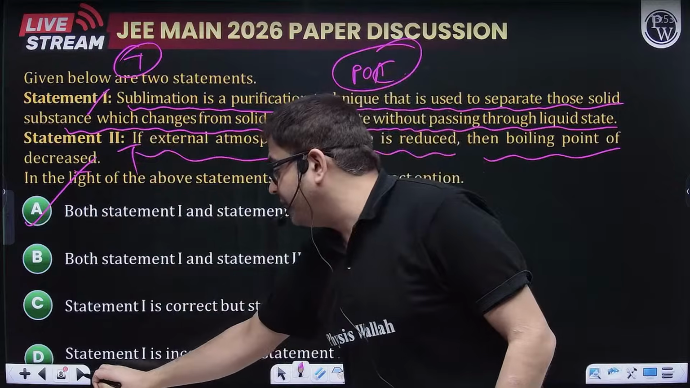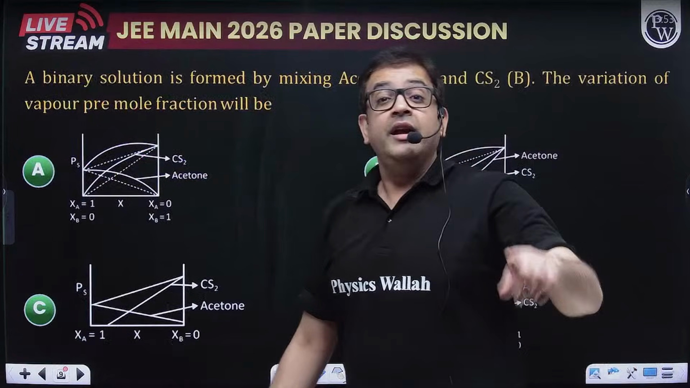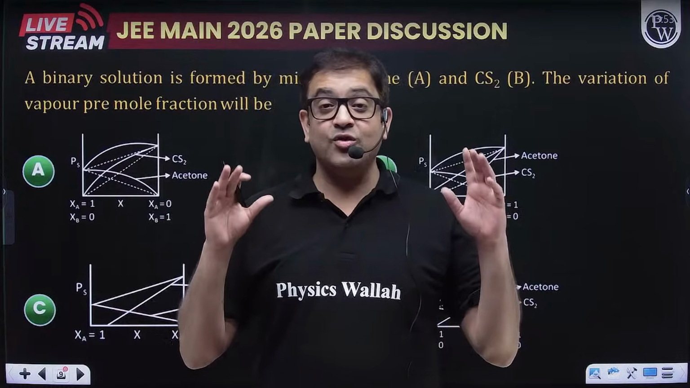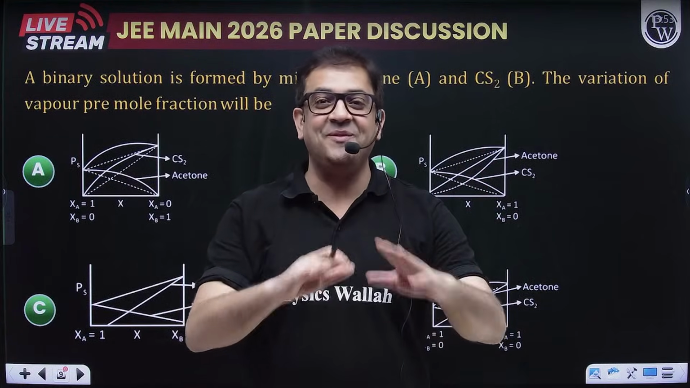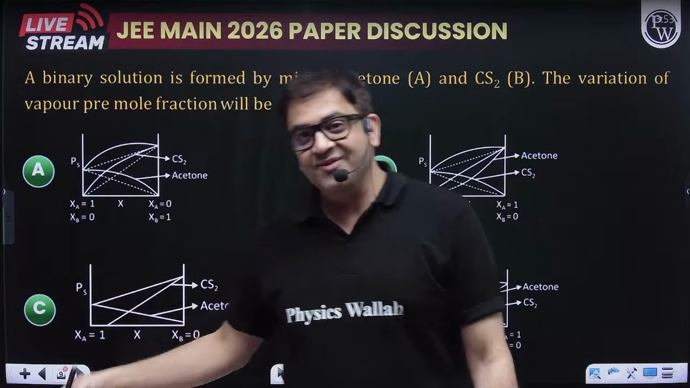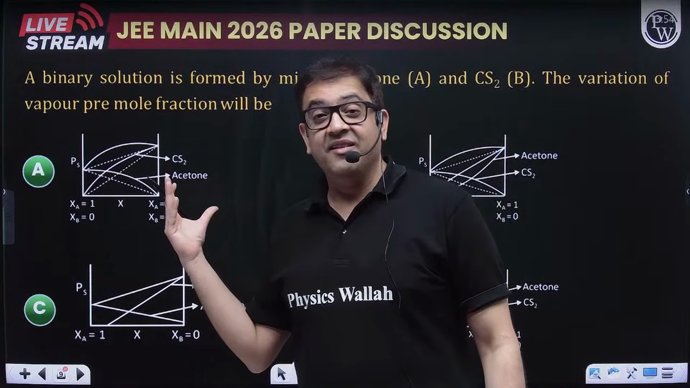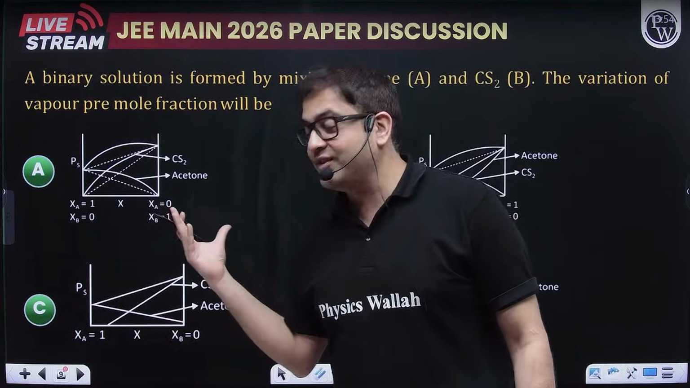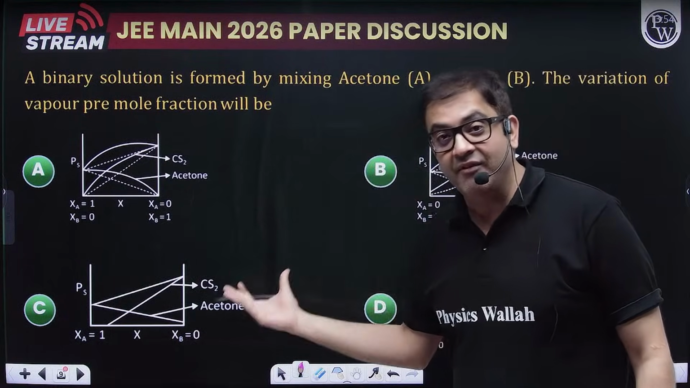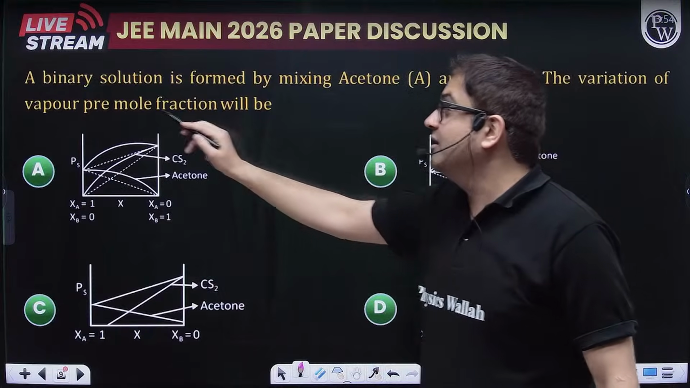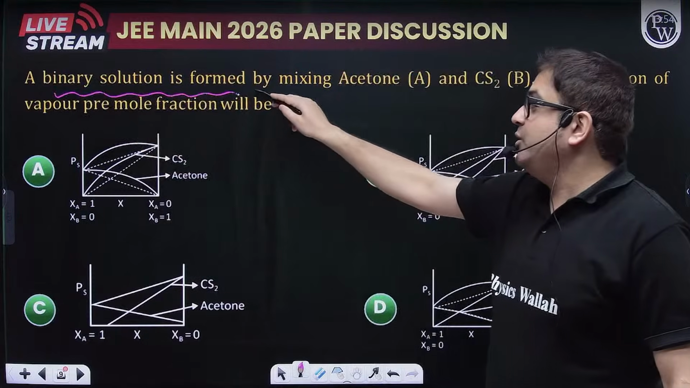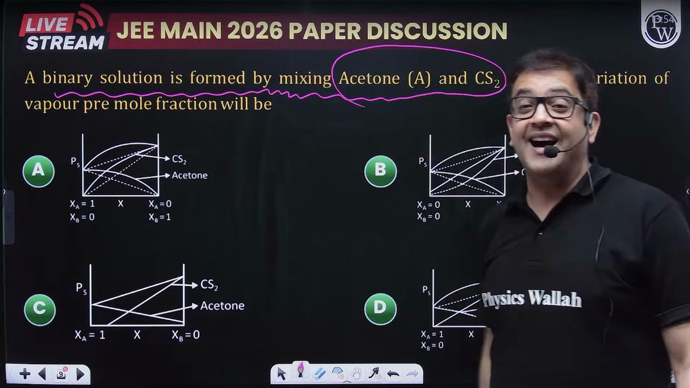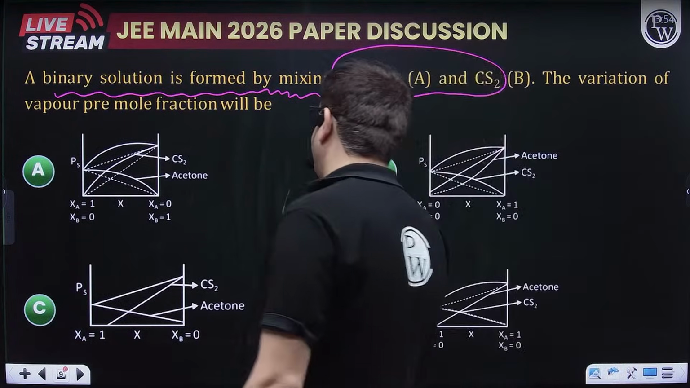So moving forward now, in the previous session from the solutions chapter, they were showing much interest in depression in freezing point. But in this one, they have given focus on RLVP and the ideal solution graph. So let us check whether it is an ideal or non-ideal solution. The question is saying, from the solutions chapter, you have a binary solution of acetone and carbon disulfide. What is acetone, my friends?